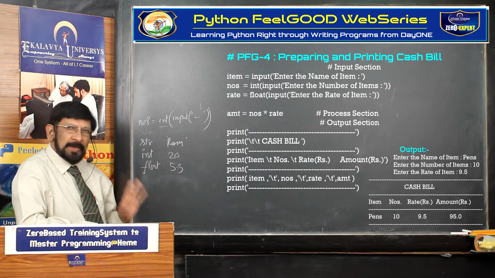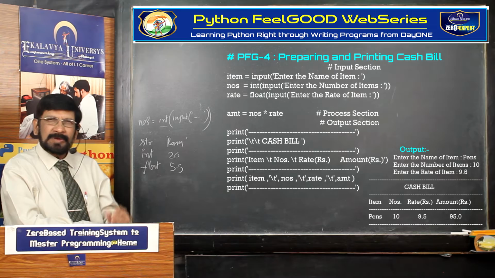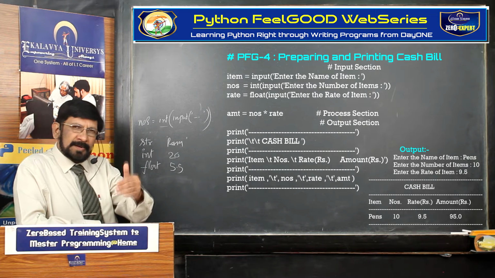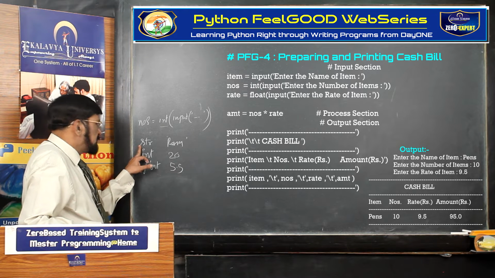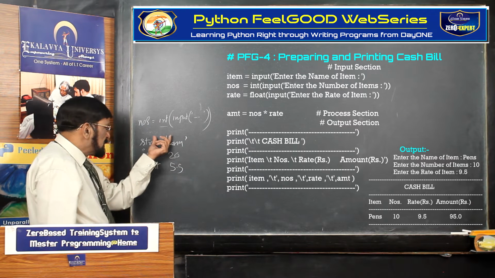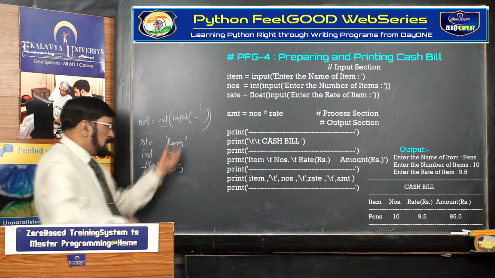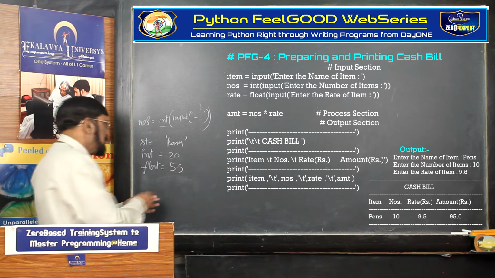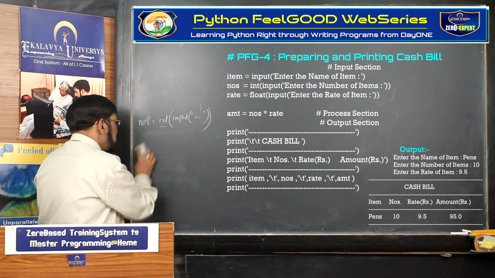String, int, float. Initially we are dealing with only 3 data types. Later we learn other data types. Overnight you need not learn everything. So we classify whatever data types we are using right now in our present series. Those are 3 types only. One is string. A string is always a set of characters enclosed by two single quotes. Int is always a whole number. Float is always a fractional number. Even if it is a whole number, it is represented like this. Okay. Now this information is very much required.